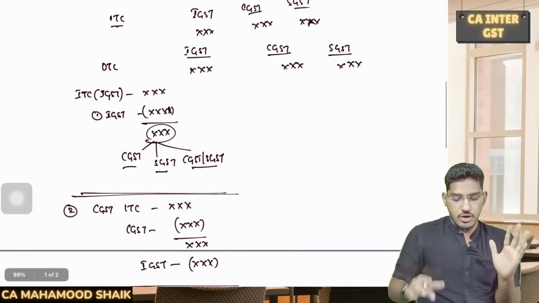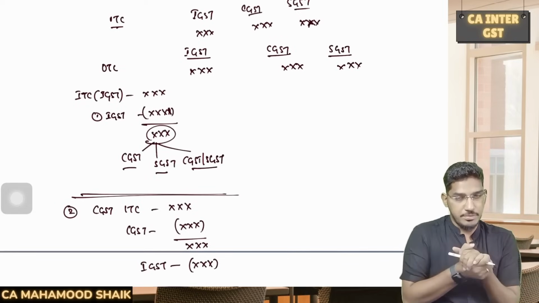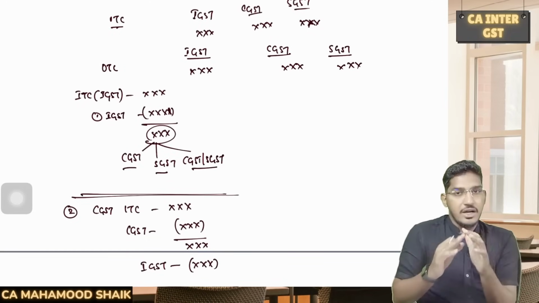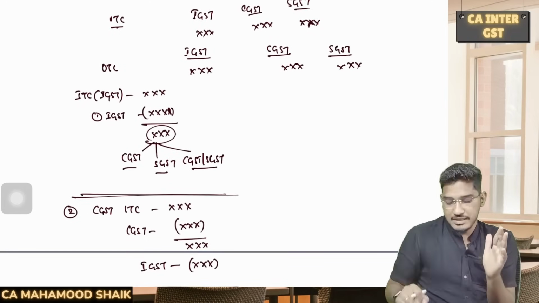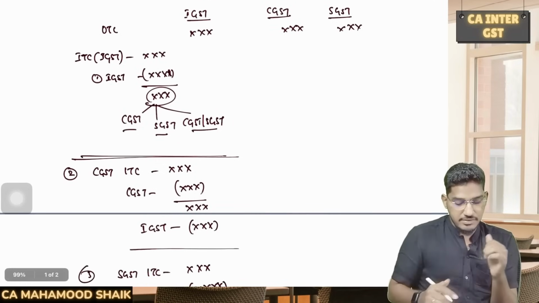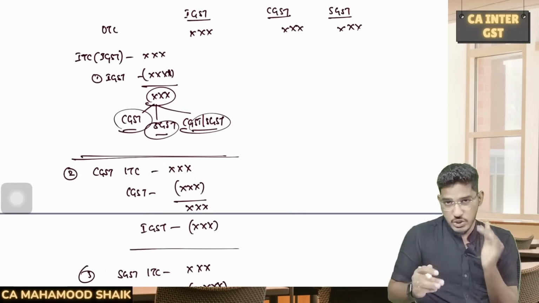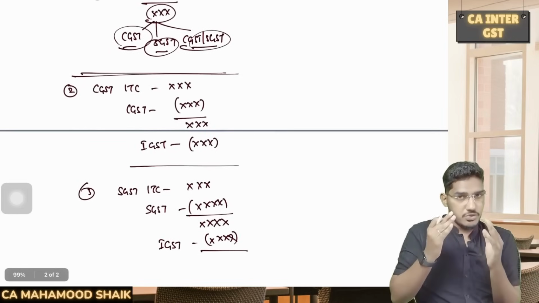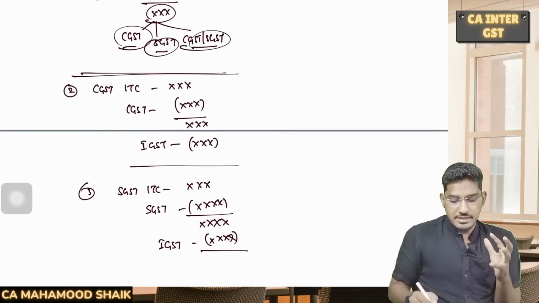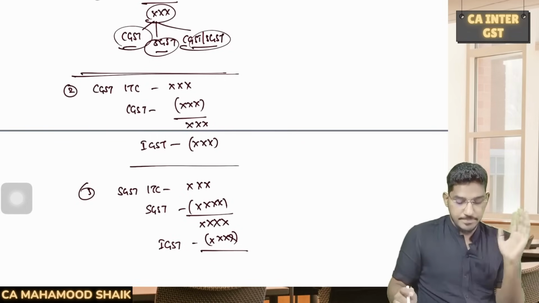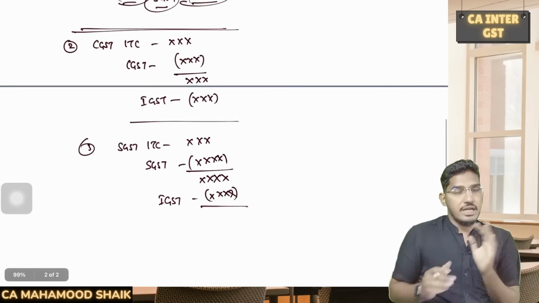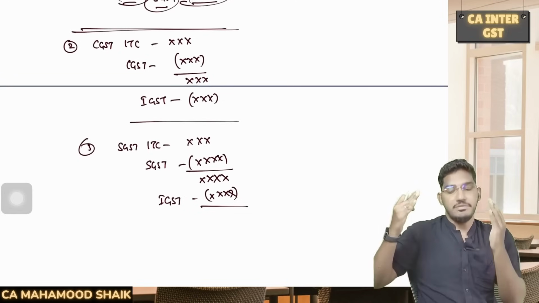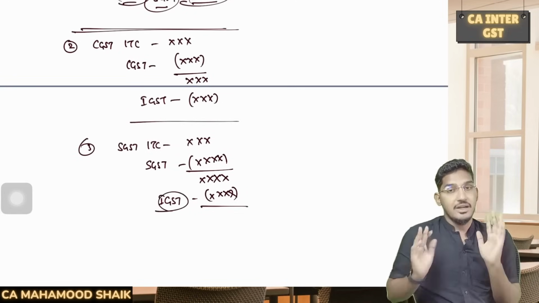So just follow this order, and keep the columns like this only in your examination also. First start with IGST input tax credit, try to adjust it against the IGST output tax liability. After that, if any excess balance is left out, you can use it in whatever combination you want. Then you come to CGST input tax credit. First, you have to use it for CGST. If any excess balance is left out, you can use it for IGST. Then come to SGST. Whatever SGST input tax credit you have, try to adjust it with the SGST part. After that, if any excess balance is left out, you can use it for IGST.